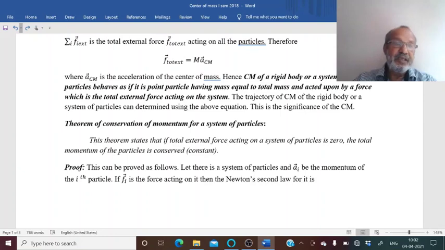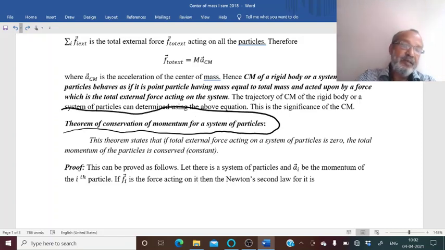In this class I will discuss a theorem which is the theorem of conservation of momentum for a system of particles. We have already seen the theorem for a single particle. Now the same theorem, conservation of momentum, is applicable to a system of particles as well.